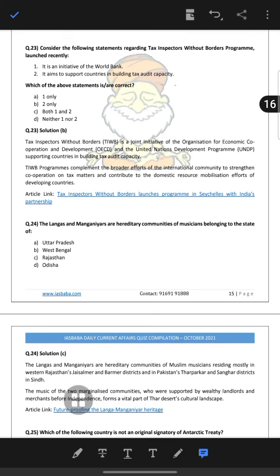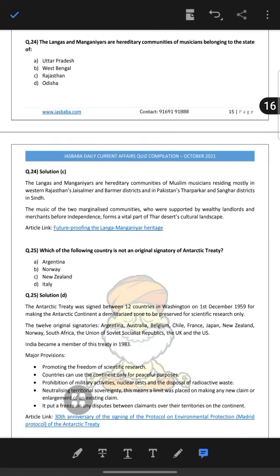The Langa and the Manganiyar, they are in Rajasthan. The Langa and Manganiyar are hereditary communities of Muslim musicians residing mostly in West Rajasthan, Jaisalmer and Barmer, and in Pakistan's Tharparkar and Sanghar districts, Sindh. The music of these two marginalized communities, who were supported by wealthy landlords and merchants before independence, forms a vital part of the desert cultural landscape.